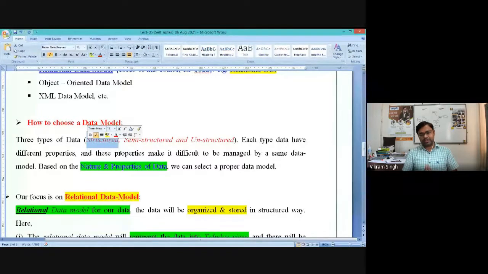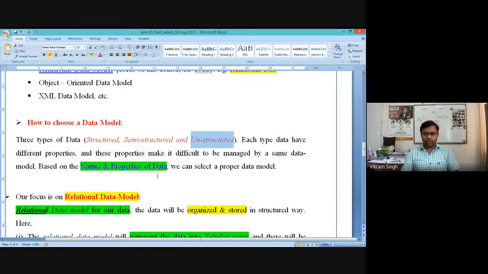For unstructured, a specific data model like XML is good. You have to carefully understand the nature of the data objects which we are collecting, and which model is able to take care of that nature of my data. This is very elementary information about it.